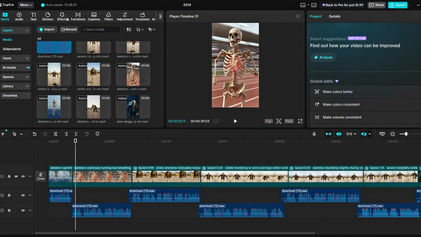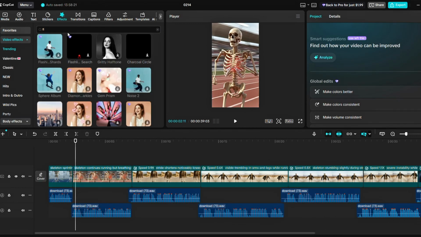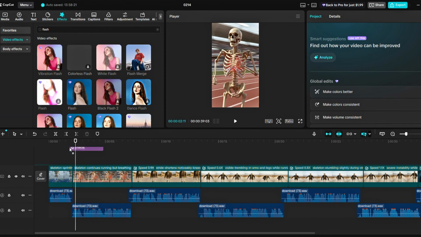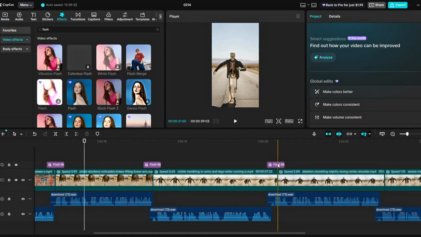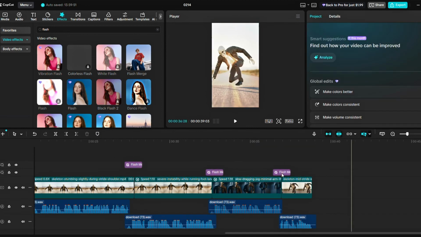Let's add some visual polish. Navigate to the Effects panel and search for Flash. Choose the effect that looks best to you and place it at every scene transition point. This creates smooth, professional-looking cuts that enhance the viewing experience.